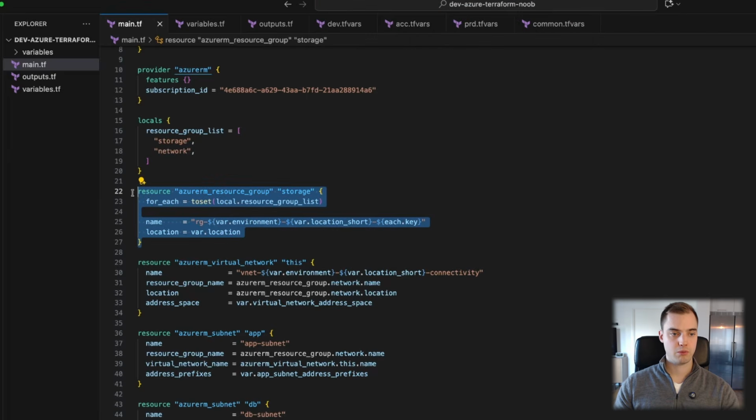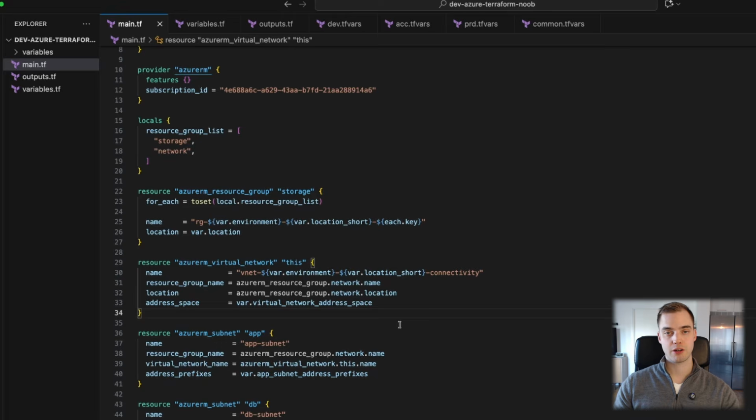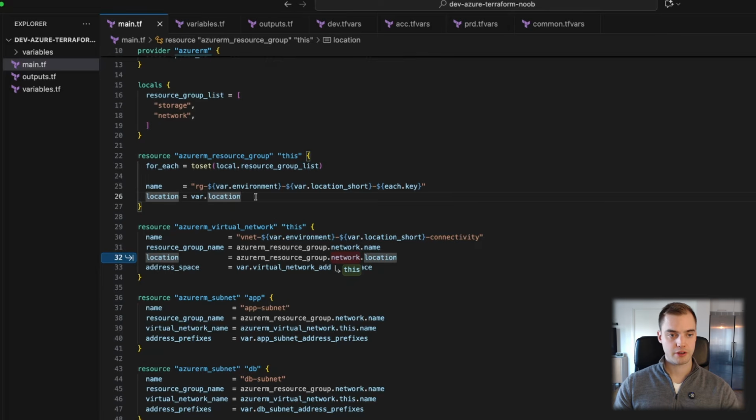So this way we have one resource block for the resource group, but it's going to create 2 resources. And we probably should call it this now. And this still works across environments. So RG, var.environment, var.location_short are still going to be updated when we move from dev to act to prod, or at least environment will. And then each.key is just going to be the first iteration, it's going to be storage, and the second iteration is going to be network. But then we have a problem, right?